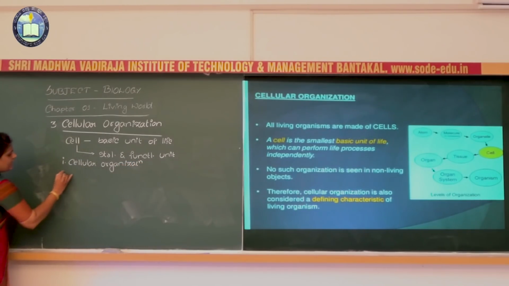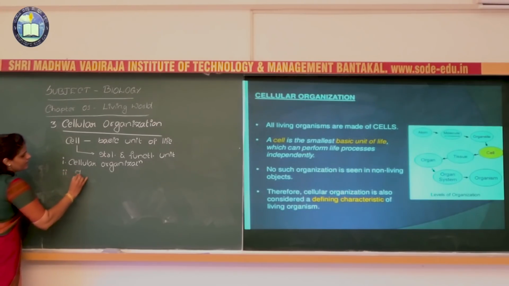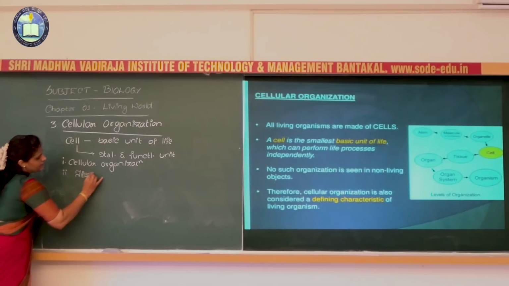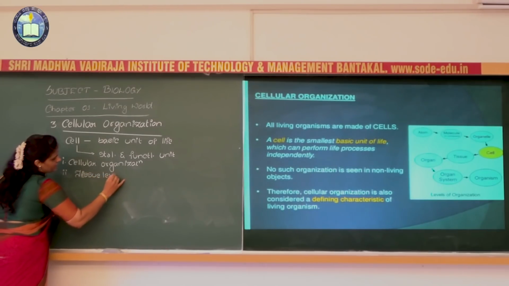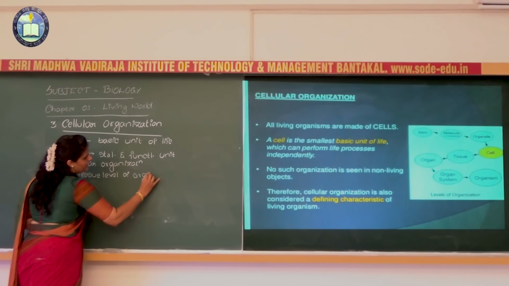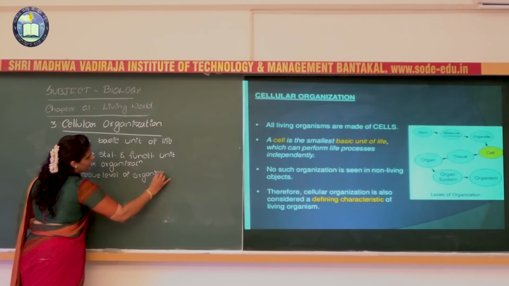Then the second organization we can see is nothing but the tissue level of organization. Tissue level of organization. So here what happens?